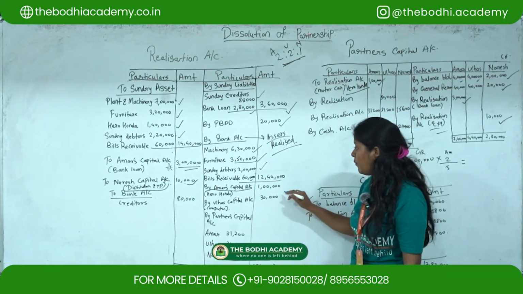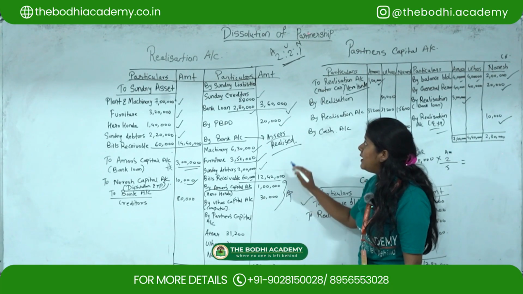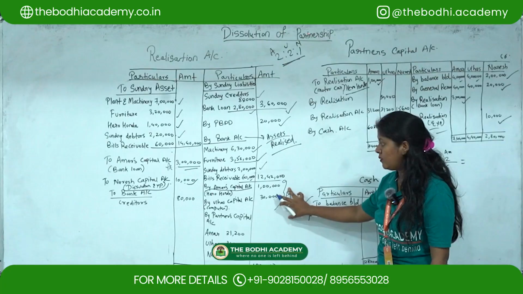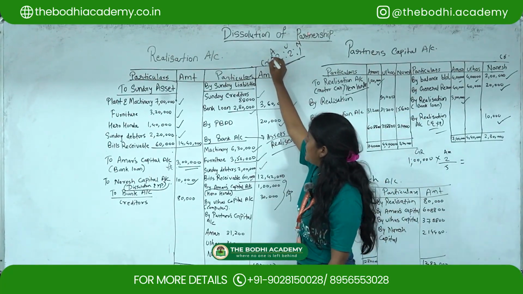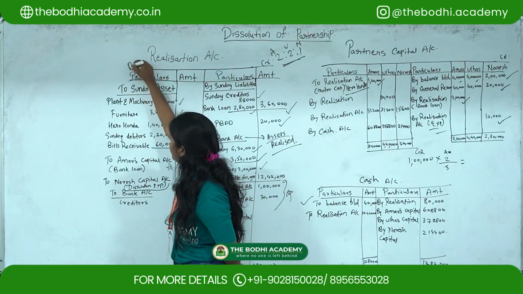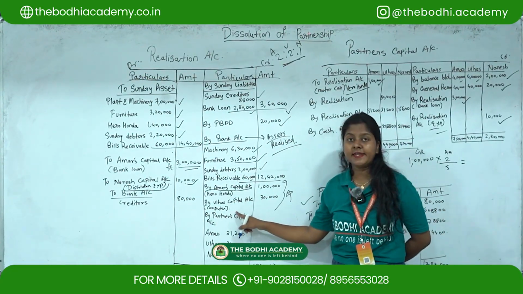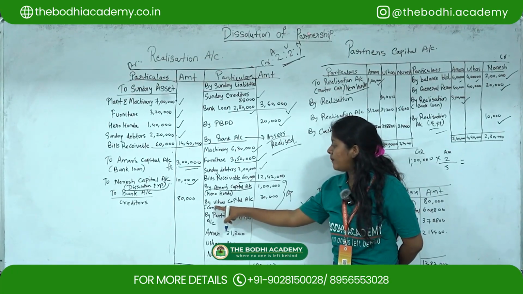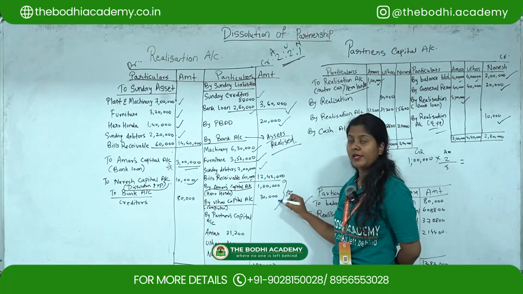Since, as I told, whatever asset is taken over by a partner, you have to show under the credit side of the realization account. So you have to show it over here, on the credit side. So this is the credit side and this is the debit side. It is taken over by Ullas, so the heading will come as by Ullas capital account. He took it for 30,000.